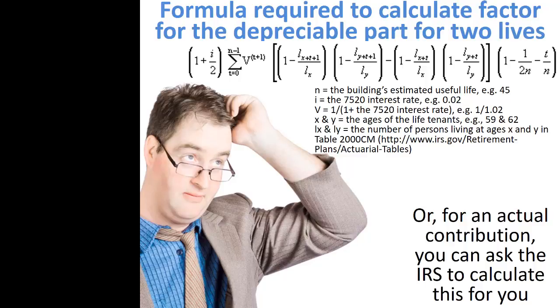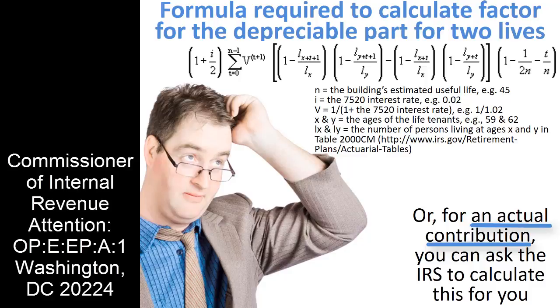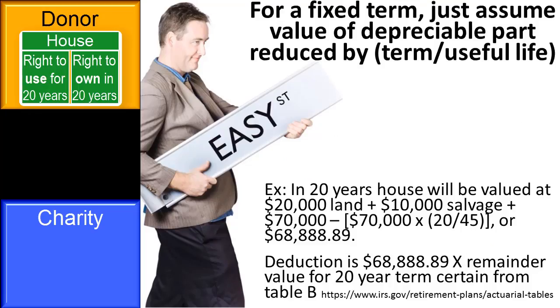To do so requires that you are dealing with an actual contribution, not simply a proposal, and that you forward the sex and date of birth of each life tenant, copies of the relevant instruments, and a statement of the estimated useful life of the depreciable property to the Commissioner of Internal Revenue, attention OP:E:EP:A:1, Washington, D.C. 20224.